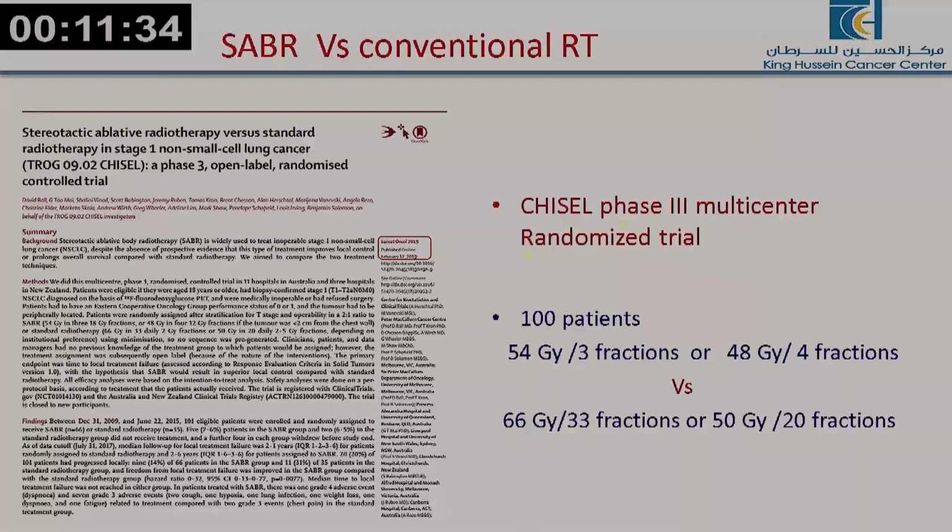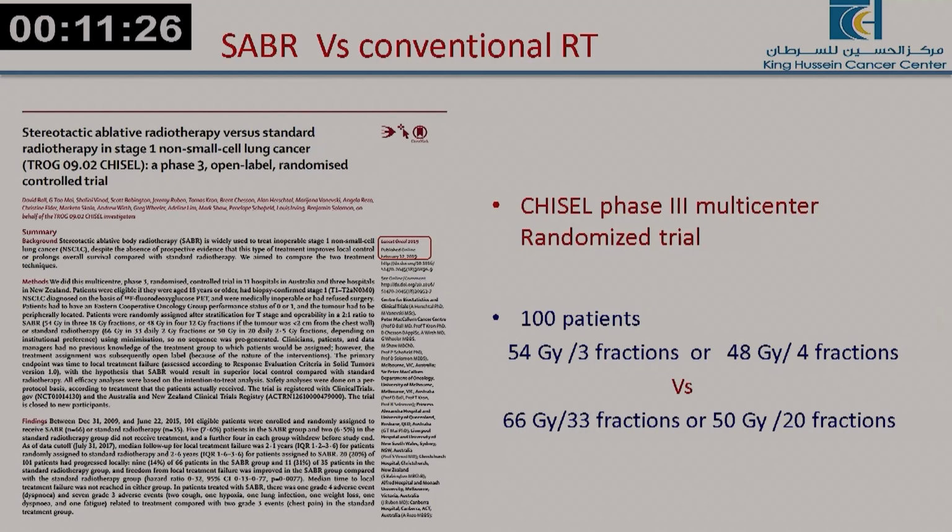Now, we also have some emerging data that I'll share with you about ongoing studies and some results for operable patients. These are some of the landmark studies which showed that SBRT is the standard of care and not the conventional one.